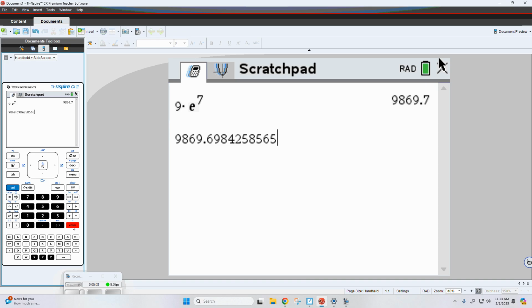Now, even if you put the 9 after, that should be okay. You just want to make sure it's not in the power. So let me show you what I mean. Let me go ahead and push enter again. So let's say e to the 7th. See, now my cursor is still in that power, so I'm going to go ahead, make sure it's not, times 9. Still going to give me the same answer.